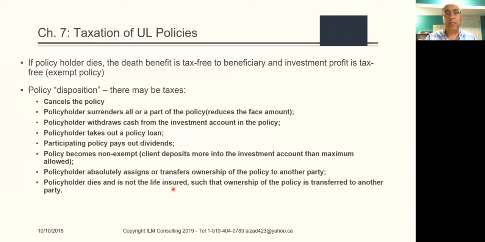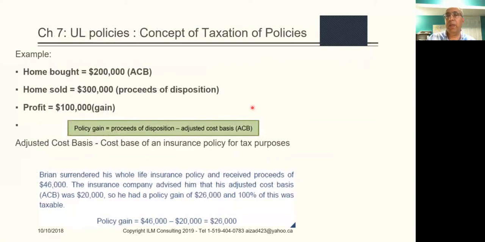So in this case, then she could be the policyholder, but that is also possible. So it transferred to her or to someone else. And in that case, then there may be some taxation due. So in all these situations, if that happens, then there may be some taxes. If you don't do any of this stuff, you just pay your premium and the policy remains below the maximum limit allowed for the investment account, then it's an exempt policy. Then you don't have to worry about anything extra.